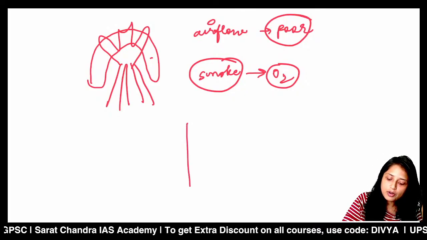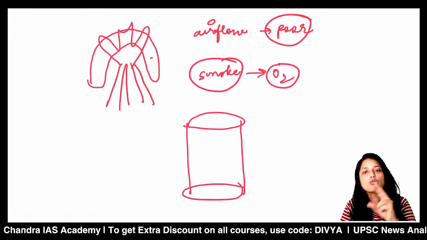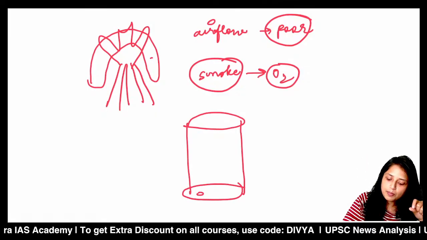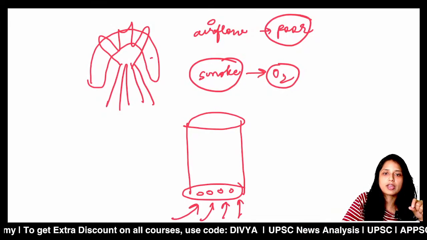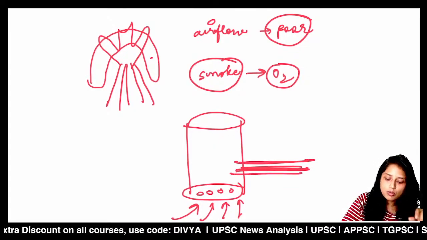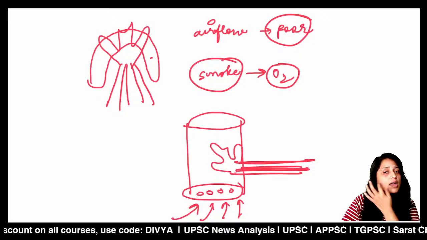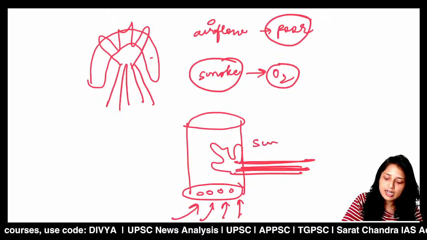But with the improved cook stoves, we have two sources of air. First is the primary source of air, through which you can burn the firewood. Now, as the firewood burns, some amount would be left unburned and it will create a lot of smoke.